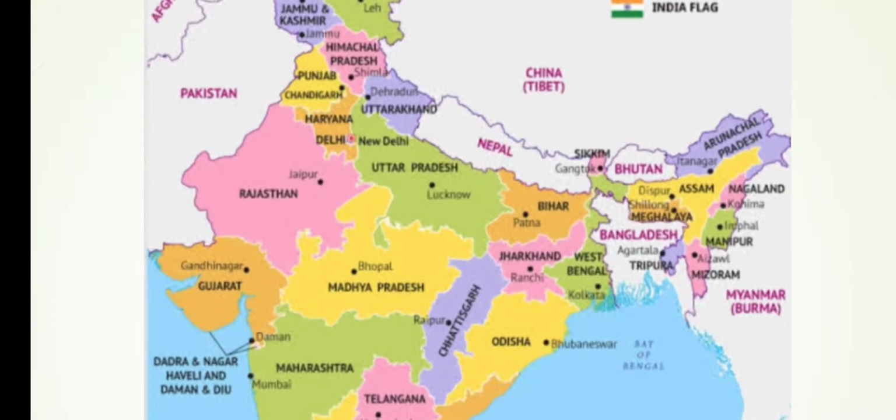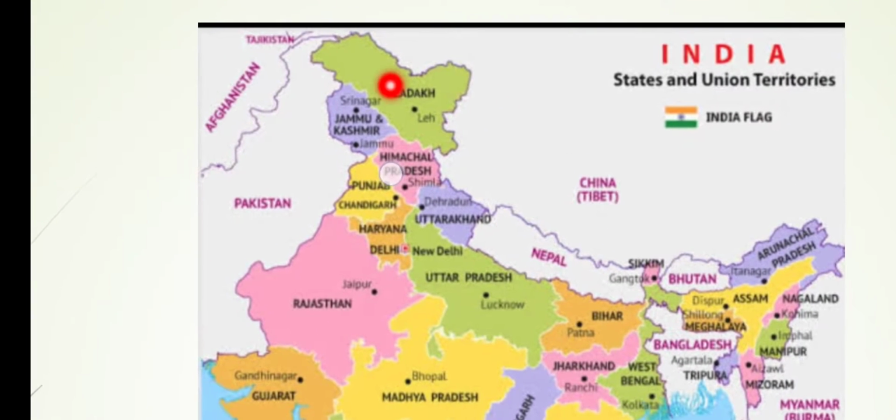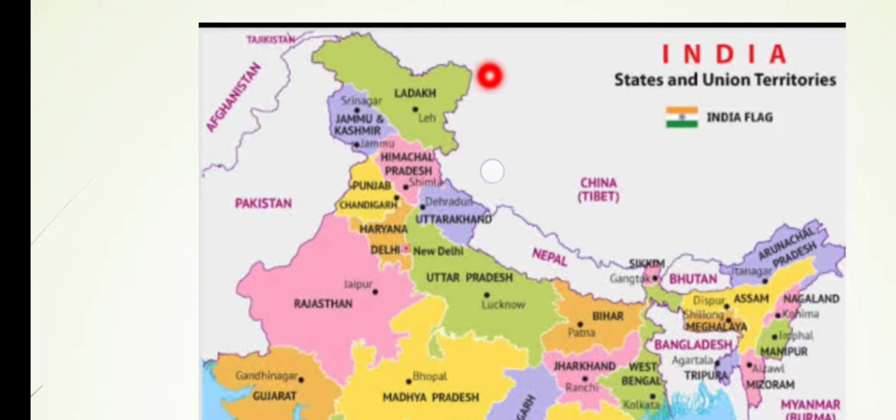So here you can see this northern state. Previously this state was called Jammu and Kashmir. Now it has been divided into two parts. Ladakh is one union territory, Jammu and Kashmir is one union territory. Previously this was a state, now it has become a union territory. So for Jammu and Kashmir, Srinagar is the summer capital, Jammu is the winter capital, and for Ladakh the capital is Leh.